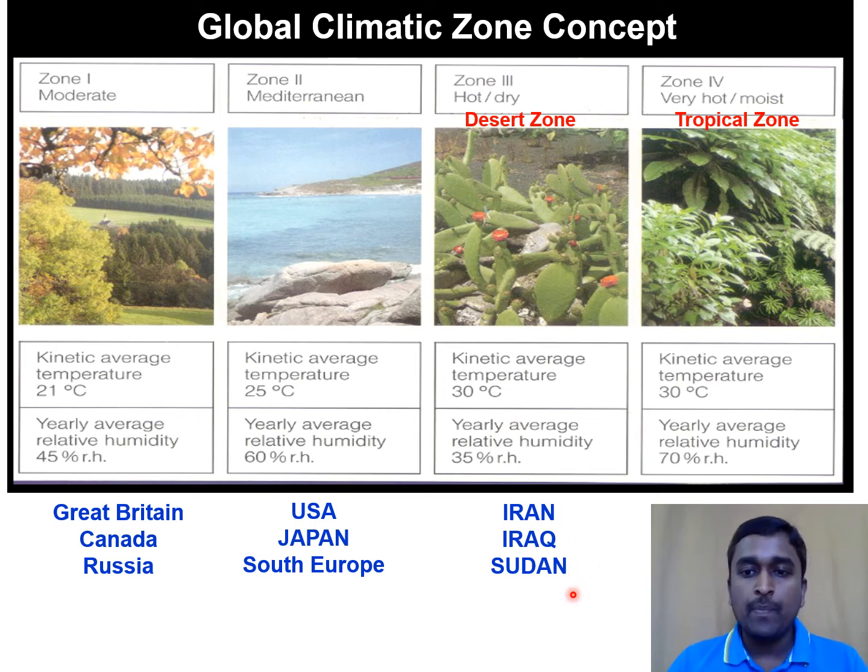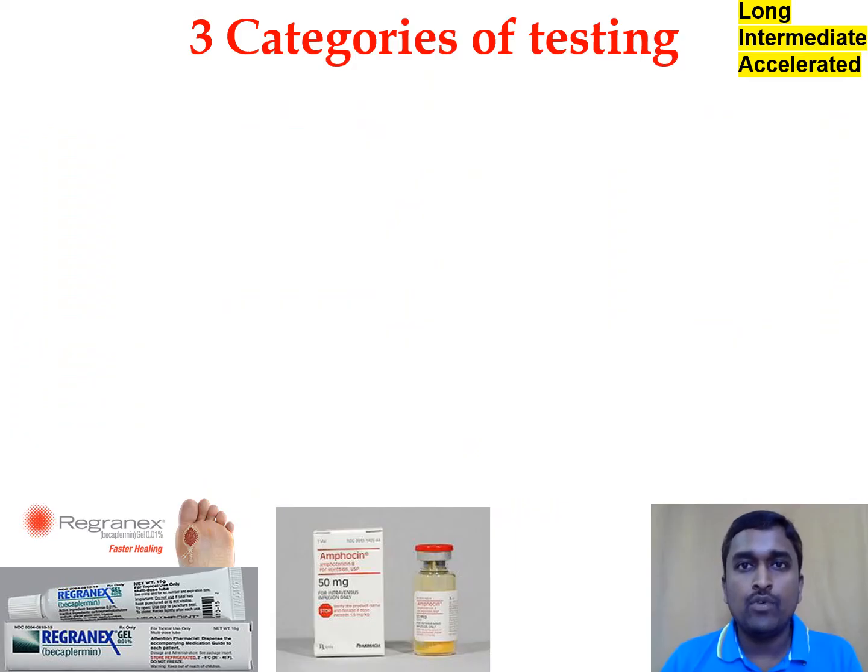So if you have developed a product and you want to launch it in all these countries, it is not necessary to go to each country and test your pharmaceutical stability. Hence ICH has given unified procedures. You can launch a product by using their guidelines. Based upon the 4 climatic zones, ICH recommends 3 categories of stability testing, that is long-term, intermediate and accelerated.